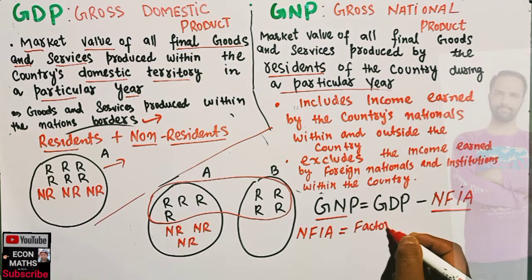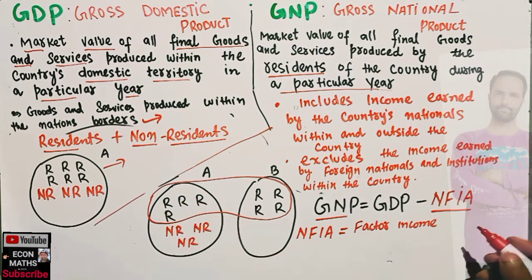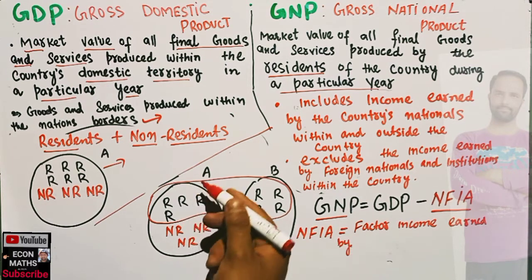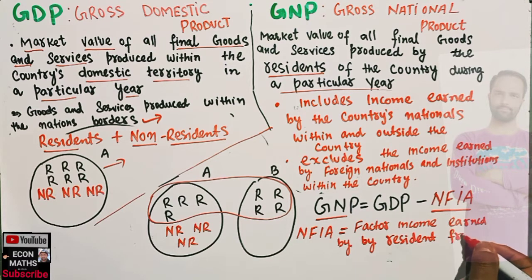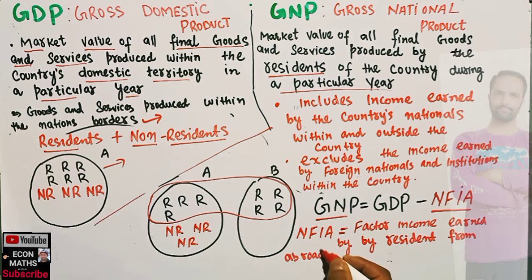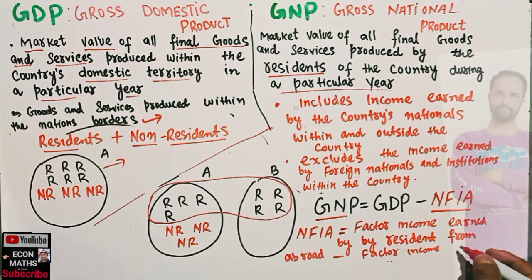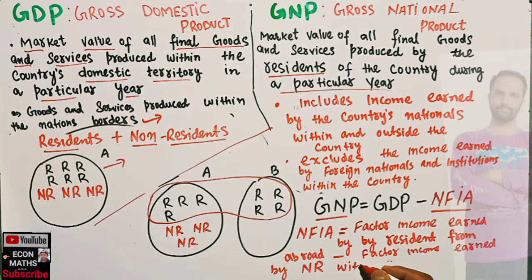Let me write it here: factor income earned by residents from abroad, and from this we subtract the factor income earned by non-residents within the country. So GNP is simply GDP.